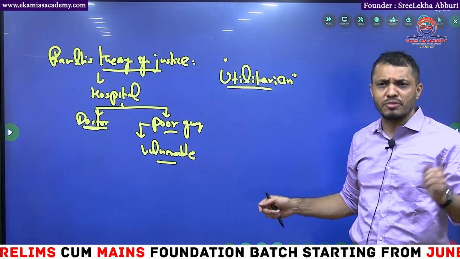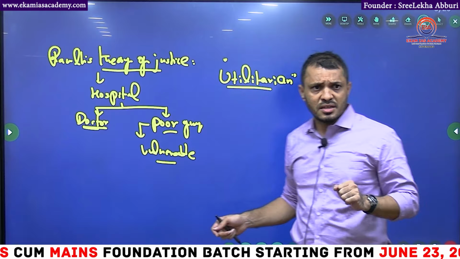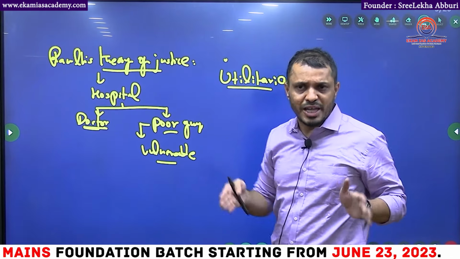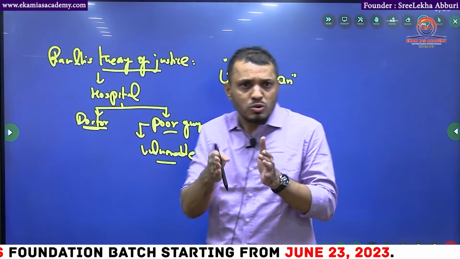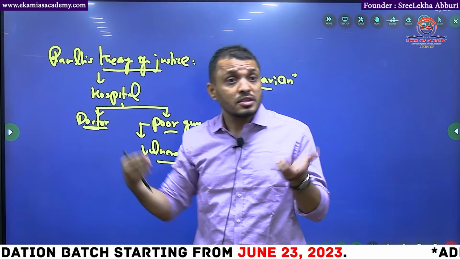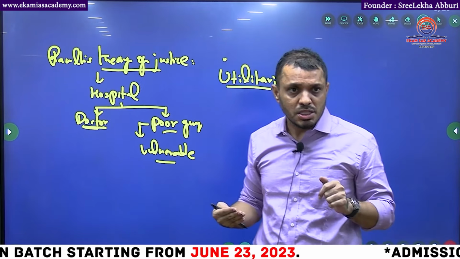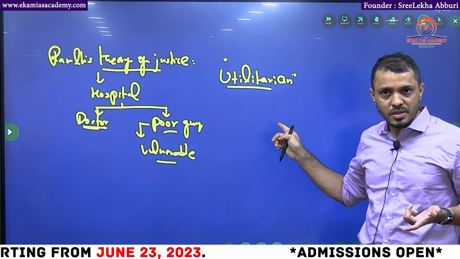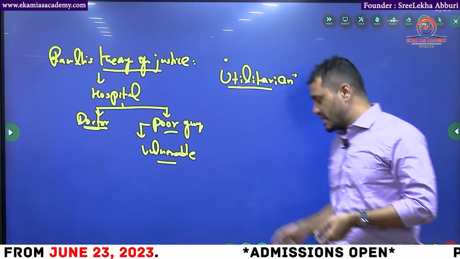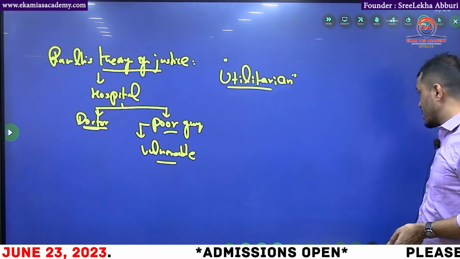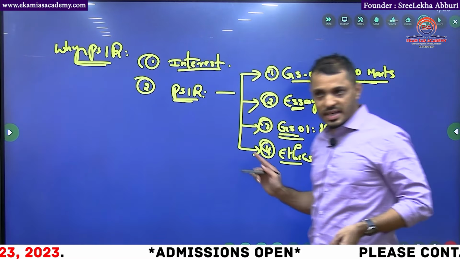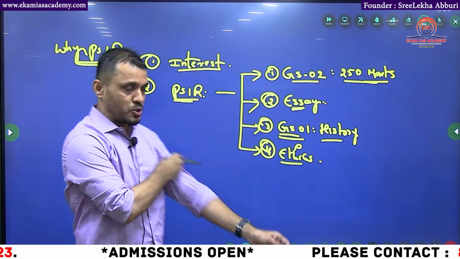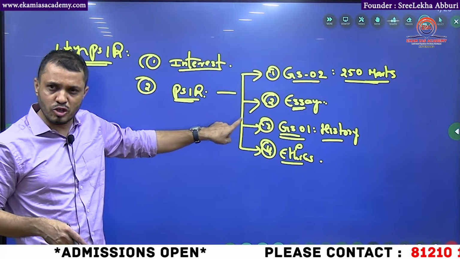So it is about day to day. When you are a collector making a road through the village, a few people are losing, but 90% of the people want the road. If you don't care about the rest of the 10%, that means you are not delivering justice. Where will this kind of thinking help you? In ethics. See how overlapping it is going to be.